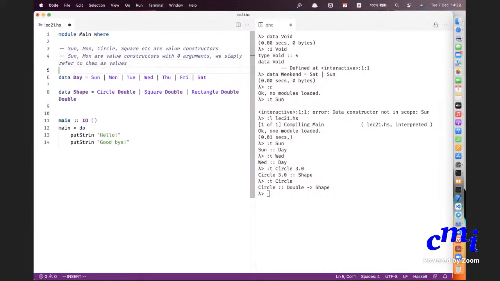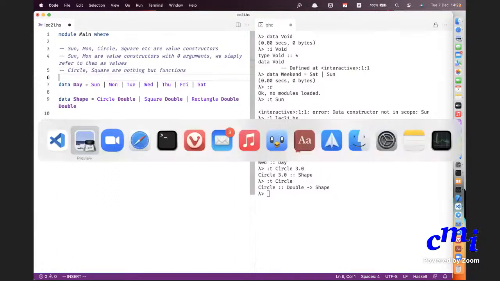Okay, great. And as you see, circle, square, etc. are nothing but functions.